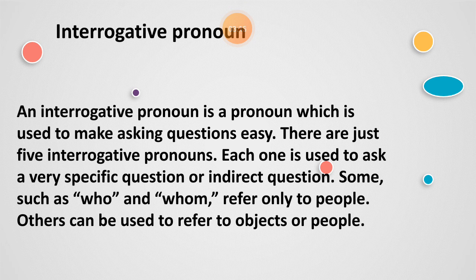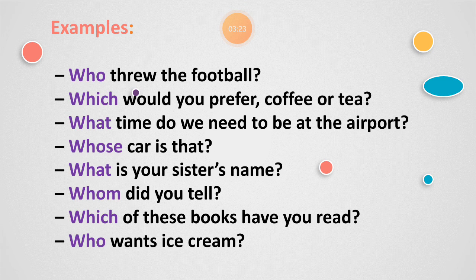Some, such as who and whom, refer only to people. Others can be used to refer to objects or people. Here are the examples. Who threw the football? Which would you prefer, coffee or tea? What time do we need to be at the airport? Whose car is that? What is your sister's name? All these, who, which, what, whose, whom, are the special interrogative pronouns.